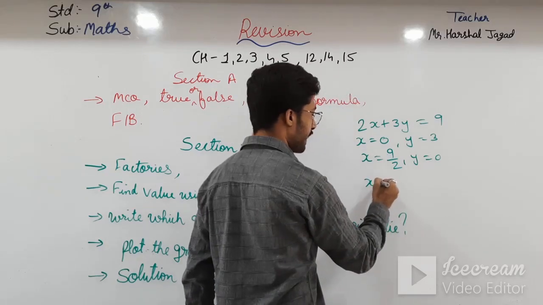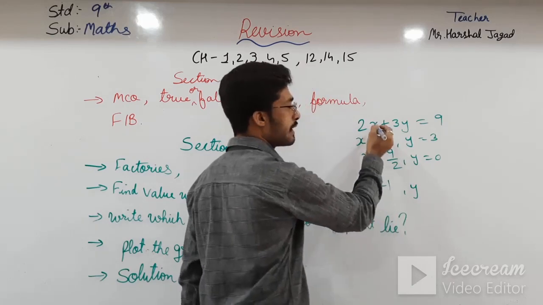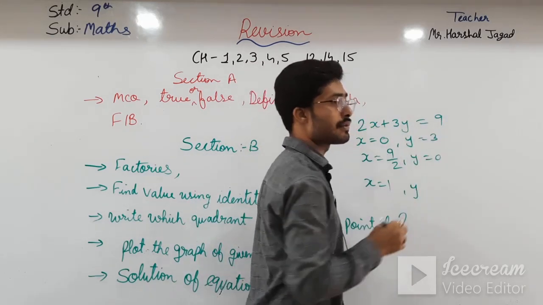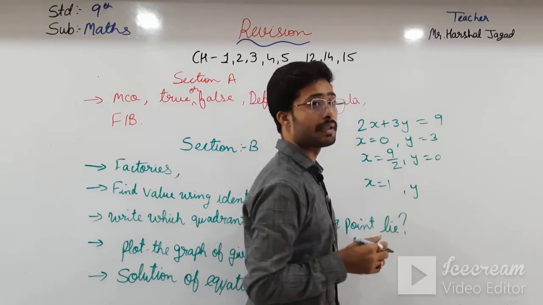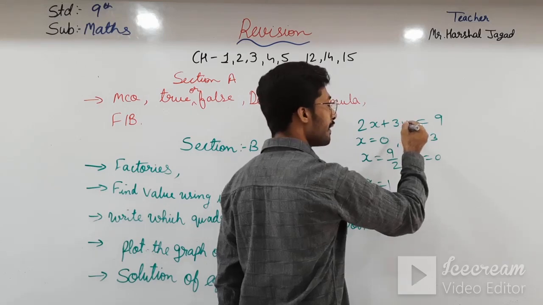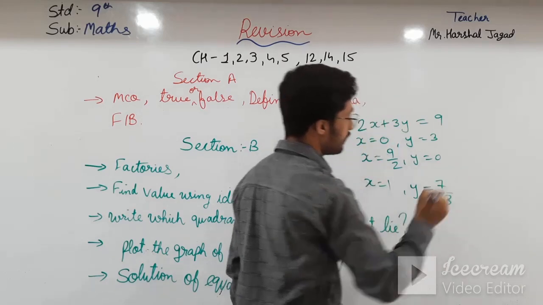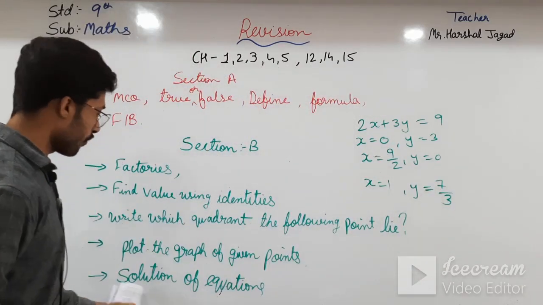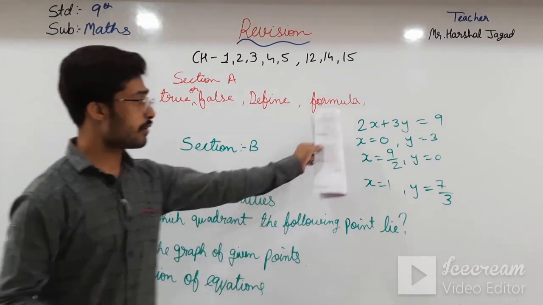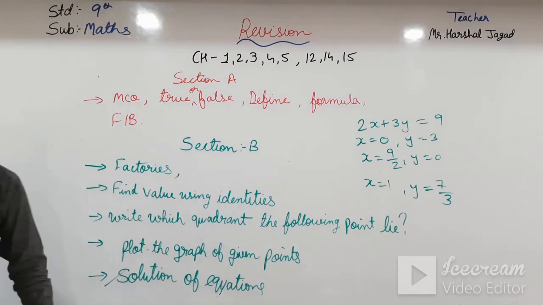And what if we take x is equal to 1? Then what do we get for y? 2 ones are 2. The 2 is here plus, then it will go there, then minus, then 7. 9 minus 2, that is 7. Then if we take 7 over here, we will get y is equal to 7 by 3. So this type of solution you have to find in this one. Okay students, the equation is given to you. And moving further,